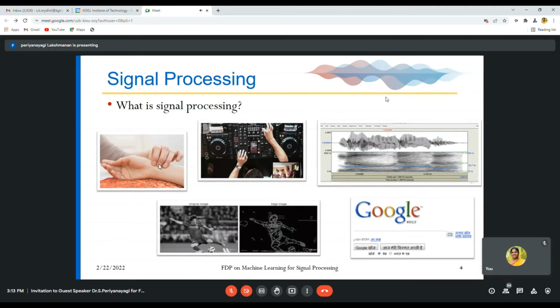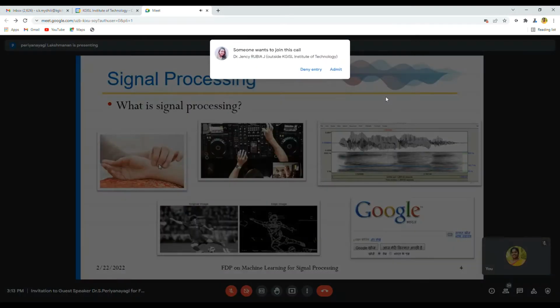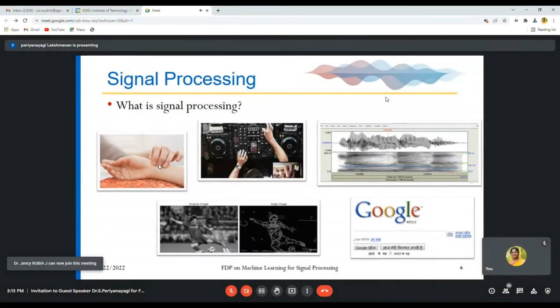Nowadays also some doctors detect diseases by using this kind of pulse. By seeing our pulse itself, they will tell whether any disease is there or not. And coming to this signal, it is a tuning signal, which we use in audio stations, TV stations, etc.